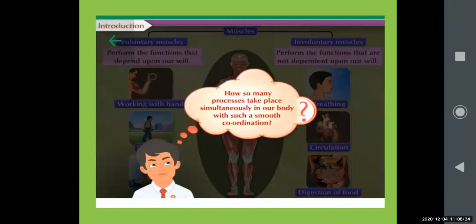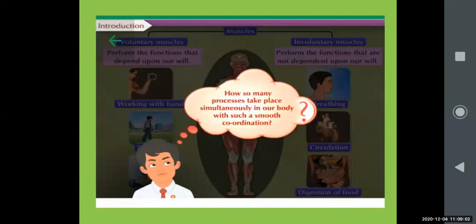In the same way, you should imagine how God has created our body, that all these functions, the circulatory system, respiratory system, digestive system, excretory system, different systems and functions, are happening in our body smoothly in coordination.